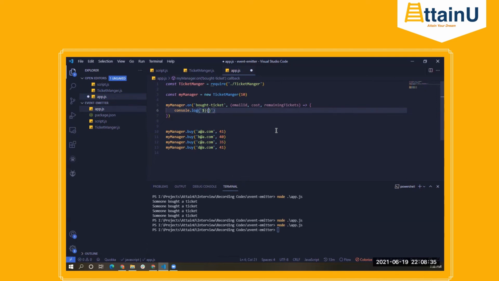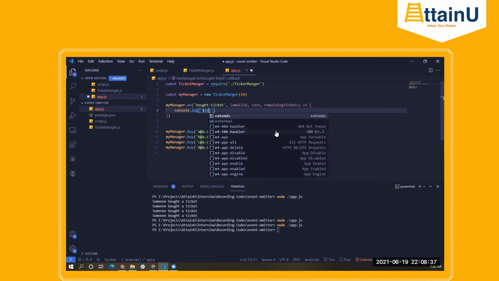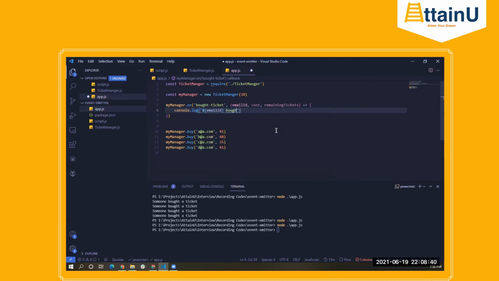I can say, email ID, whatever the value is, bought a ticket for the cost, remaining tickets is the value of this particular variable, right?